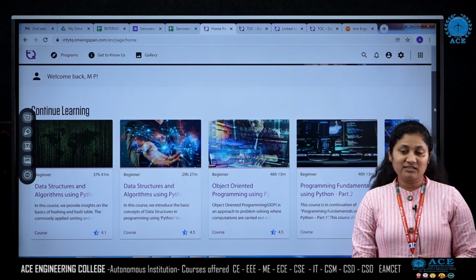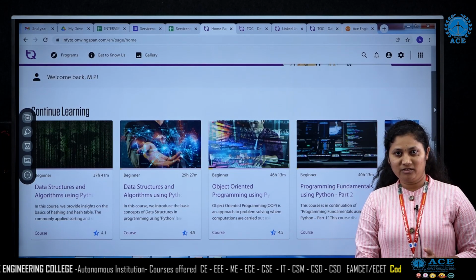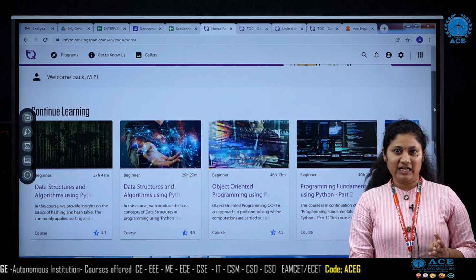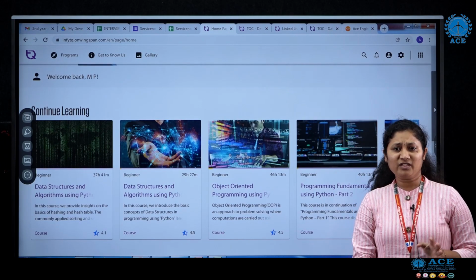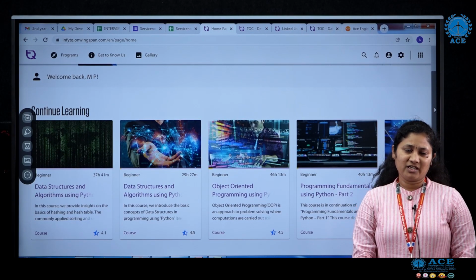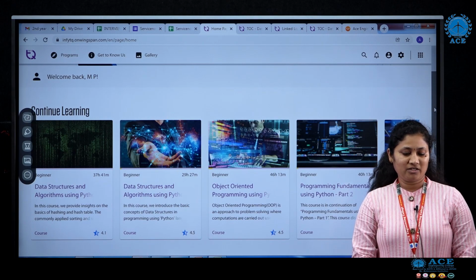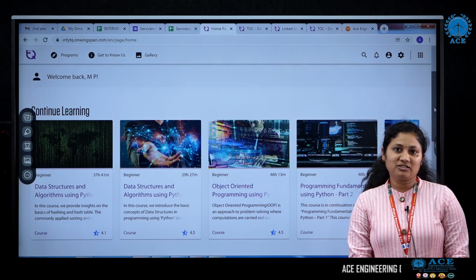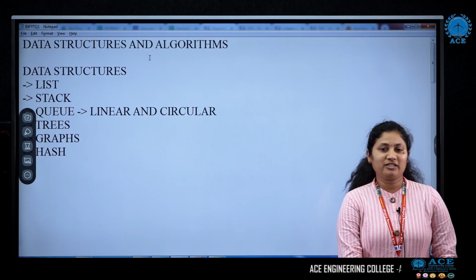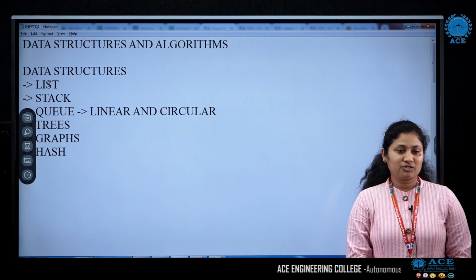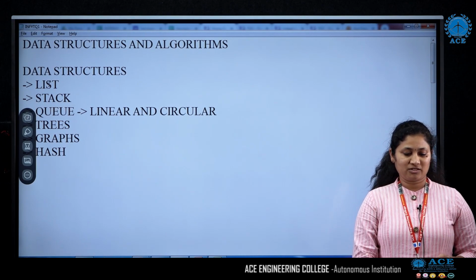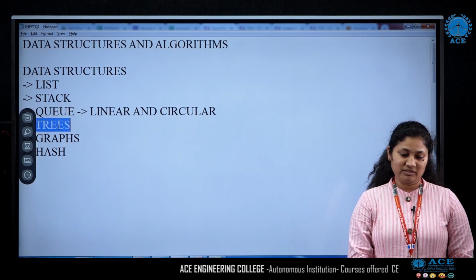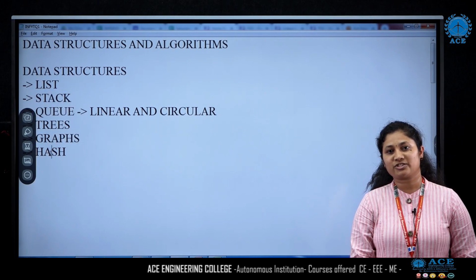So coming to data structures and algorithms with Python, you have 2 parts. The first part covers stacks, queues, linked list, hash, and the second part covers the algorithms, that is the different strategies to solve the problems. So now let us just talk about data structures. Major concepts in data structures are list, stack, queue, trees, graphs and hash.